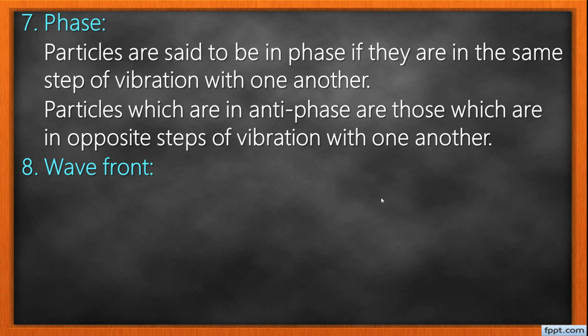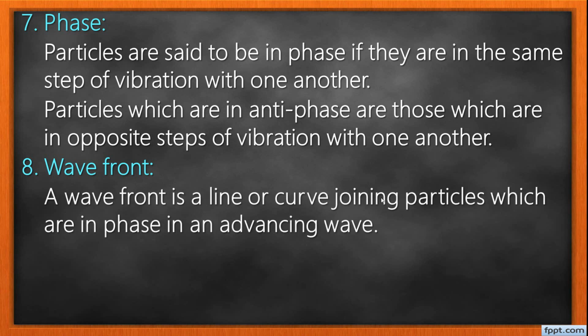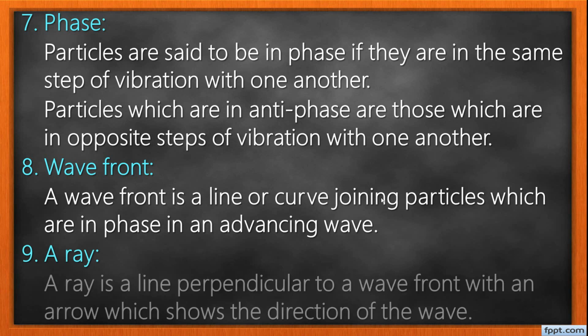Number 8, or term 8, is what we call wavefront. A wavefront is a line or curve joining particles which are in phase in an advancing wave. I will show you an animation to illustrate what we mean by a wavefront. So let's first look at this ray. A ray is a line perpendicular to a wavefront with an arrow which shows the direction of the wave.